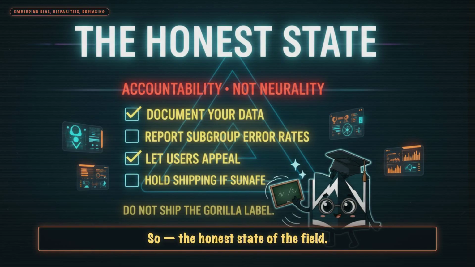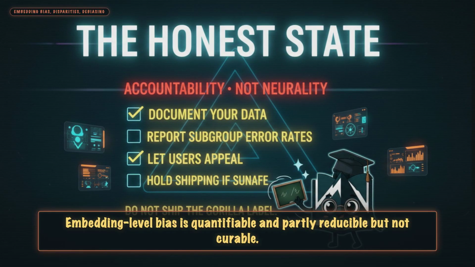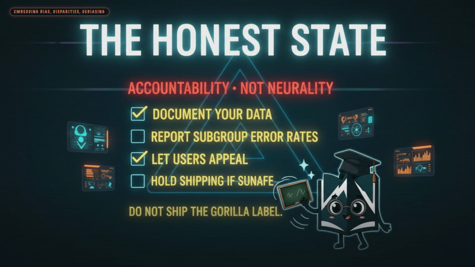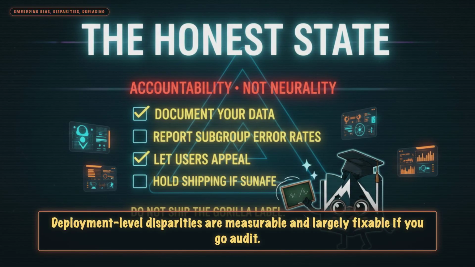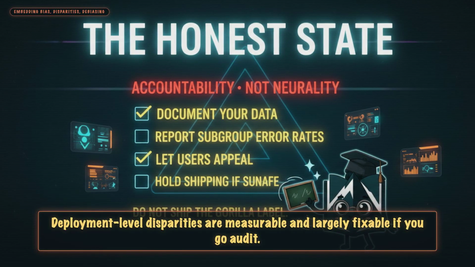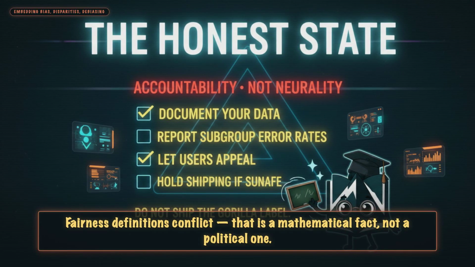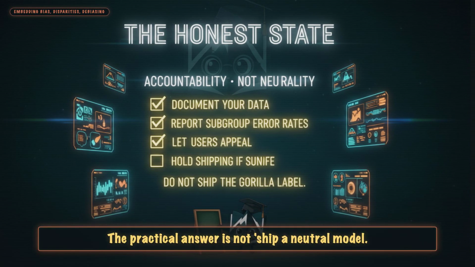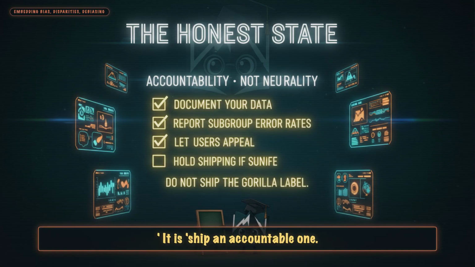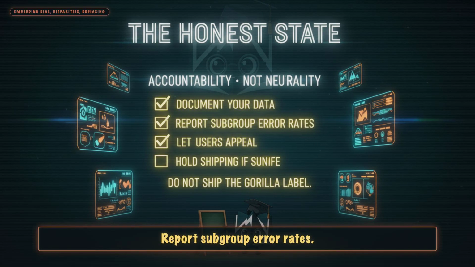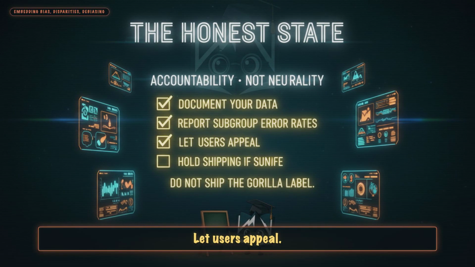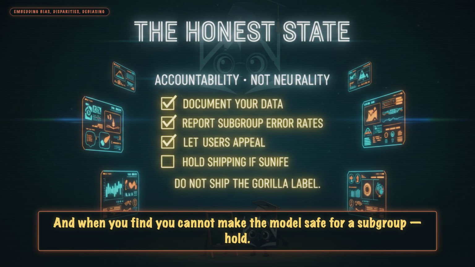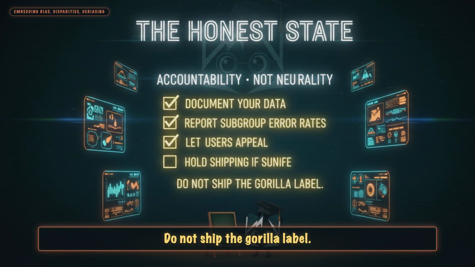So, the honest state of the field. Embedding level bias is quantifiable and partly reducible but not curable. Deployment level disparities are measurable and largely fixable if you go audit. Fairness definitions conflict. That is a mathematical fact, not a political one. The practical answer is not ship a neutral model. It is ship an accountable one. Document your data, report subgroup error rates, let users appeal, and when you find you cannot make the model safe for a subgroup, hold. Do not ship the gorilla label.